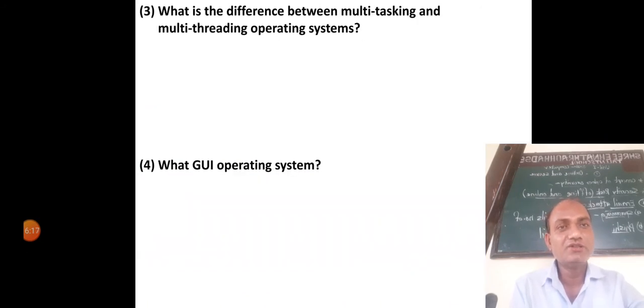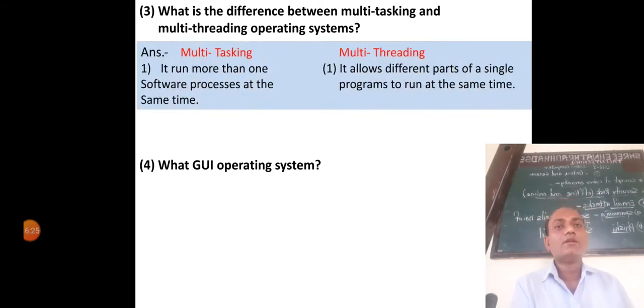The next question is, what is the difference between a multitasking and a multi-threading operating system? A multitasking operating system runs more than one software process at the same time.